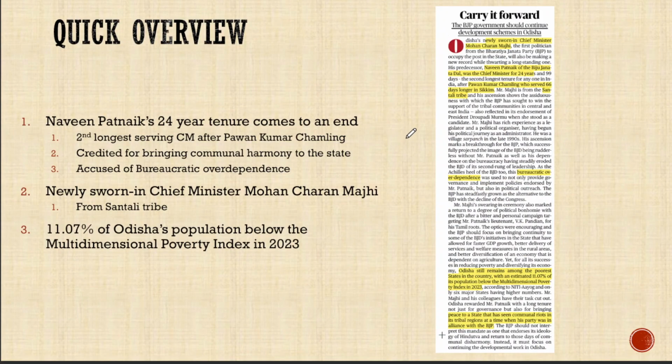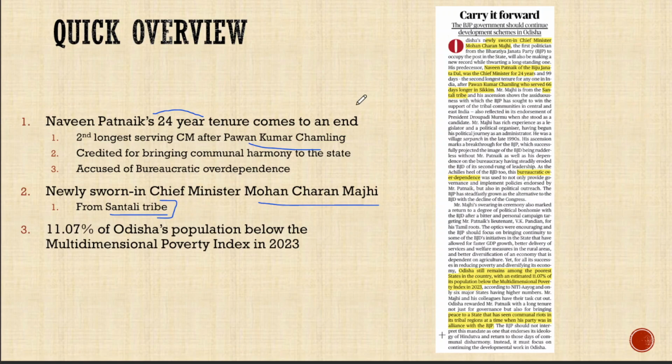Now look at the first article. This article deals with the new government in Odisha. So you know Naveen Patnaik is the second longest serving chief minister in India ever, just after Pawan Kumar Chamling of Sikkim. So he has entered his 24-year tenure and a new chief minister has taken charge. The name of the new chief minister is Mohan Charan Manji. He belongs to the Santali tribe. So this tribe is the same tribe of President Draupadi Murmu. So it can be a lead for a prelims question to you in that sense.